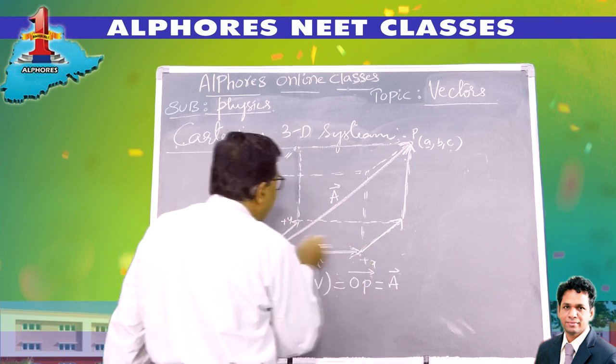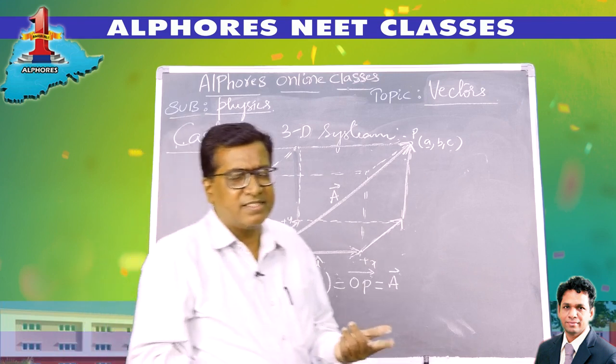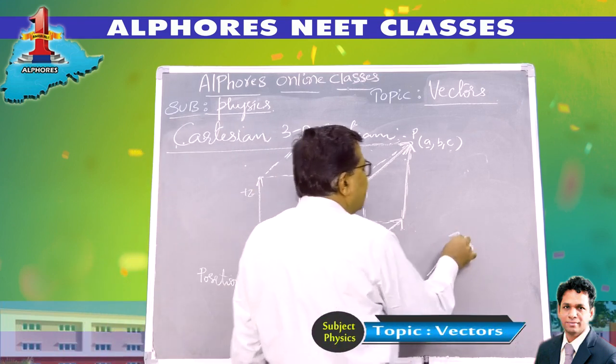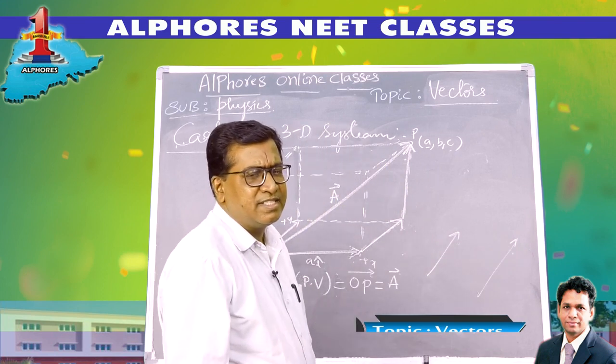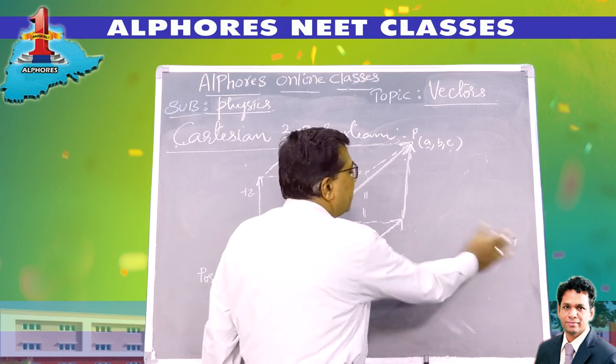Later I am moving parallel to the y-axis. Well, I was telling you, any vector, if it is shifted parallelly like this, there is no variation, there is no change in its magnitude, neither magnitude nor direction.